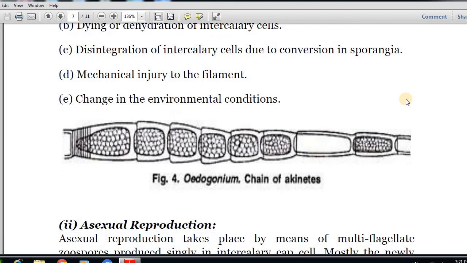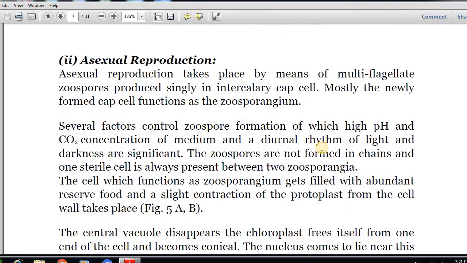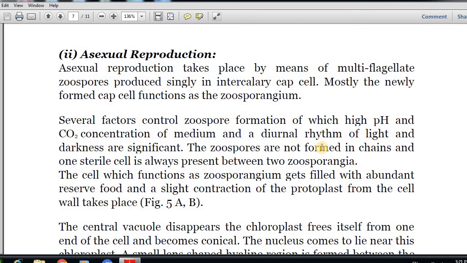In this diagram you can see the Oedogonium chain of akinetes. So many akinetes are there. This is a chain of akinetes in Oedogonium. Now the next mode of reproduction is asexual reproduction, which takes place by means of multiflagellate zoospores produced singly in an intercalary cap cell. Mostly the newly formed cap cell functions as the zoosporangium.